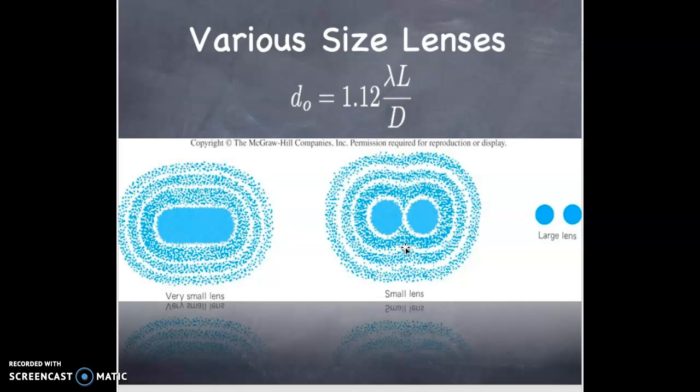But as the lens gets larger here, you're just barely able to resolve the two discs. Here, with a very large lens, you're able to resolve the two images. That takes me to the end of this presentation.